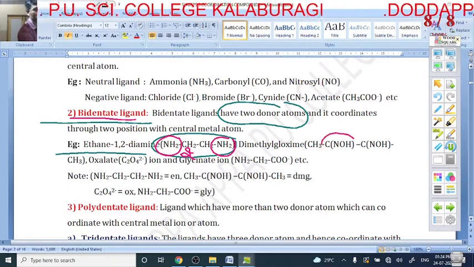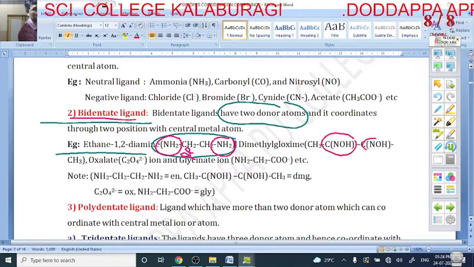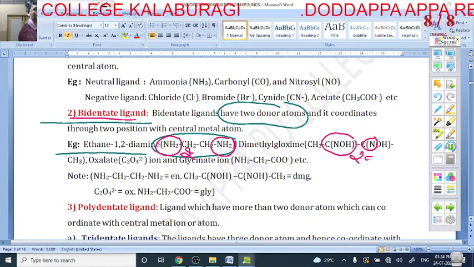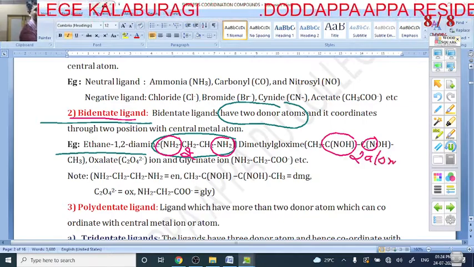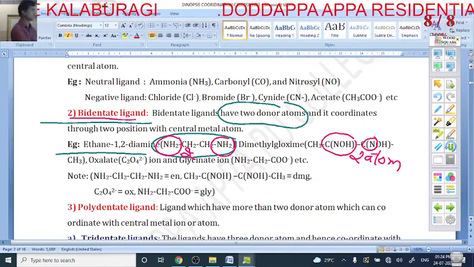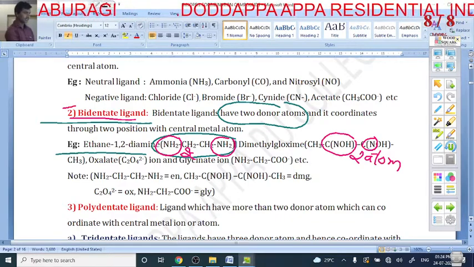The next example is dimethylglyoxime. Here N is 1 donor atom, and here N is 1. Total 2 donors. How many donors are there? 2 donor atoms. So it is called what? Bidentate ligand.